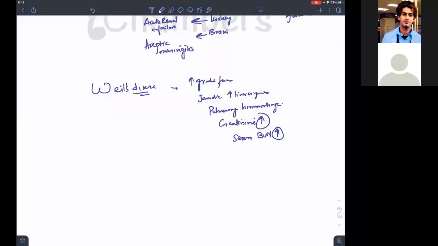Now, how will you diagnose it? Lab diagnosis. What specimen will you take? You will take blood. You will take CSF if it is aseptic meningitis. You will take urine specimen if it is acute renal failure. These are the things you can take.